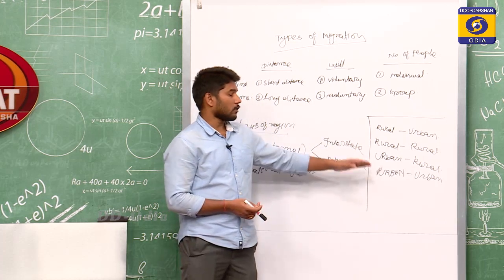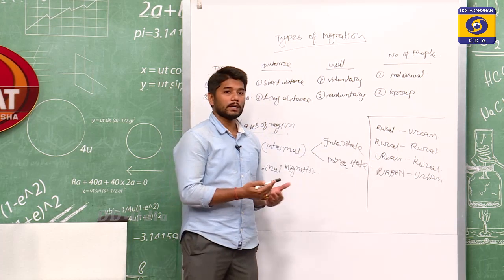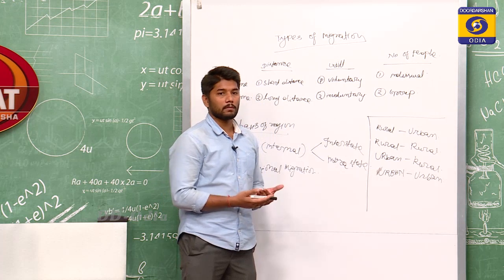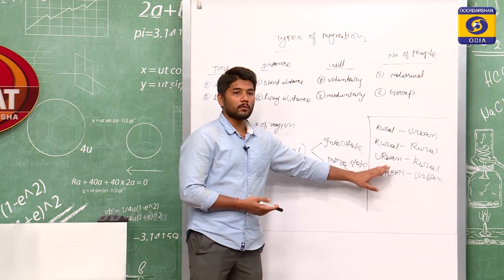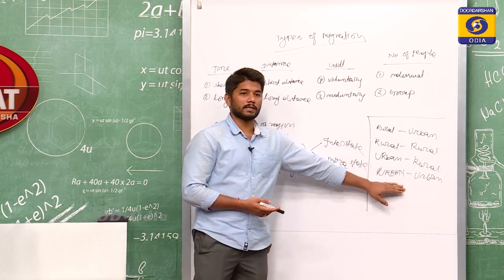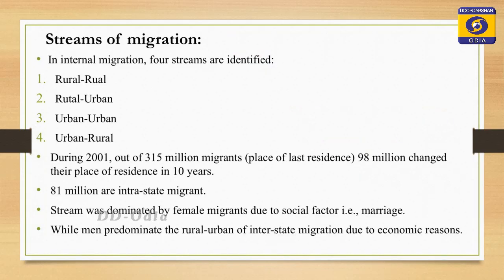Now what is urban to urban migration? Urban to urban migration is also more commonly found in India, where people move from one urban area to another urban area. This may be due to transfer from one job to another job, or within the same job people migrate from one urban area to another urban area. In this way, there are various types of migrations found in India.